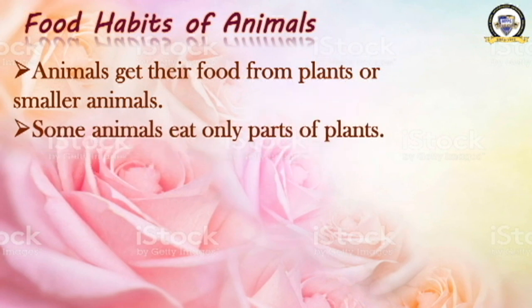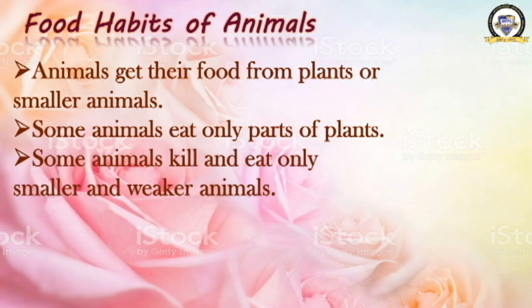Okay. Some animals eat only parts of plants. They eat the leaves or the grass. There are many animals. Can you name anyone? Okay, try it and I'll show you some photos also.